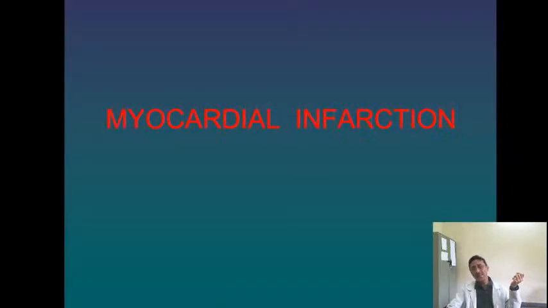Now there are certain conditions where electrolyte imbalance can take place. Normally there are electrolytes in the body: sodium, potassium and calcium. These potassium and calcium levels have to be normally maintained. If there is either an increase or decrease in these electrolyte levels, it will cause conduction defects, and that can be detected by an ECG.